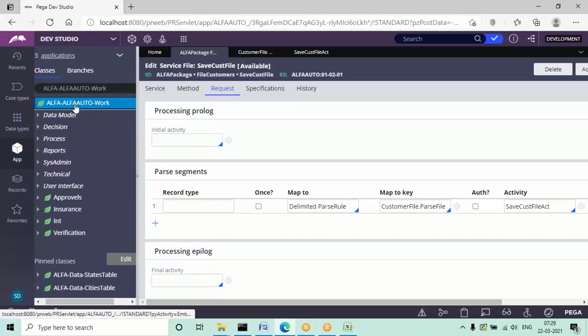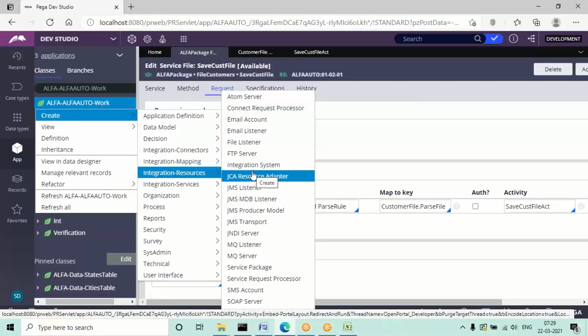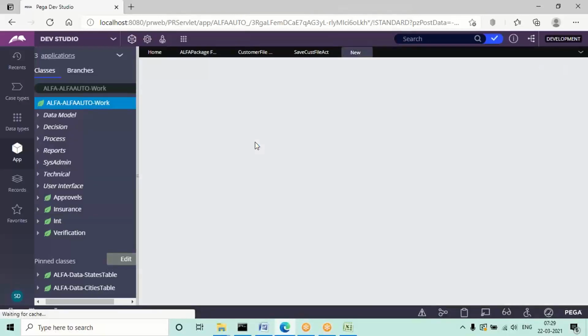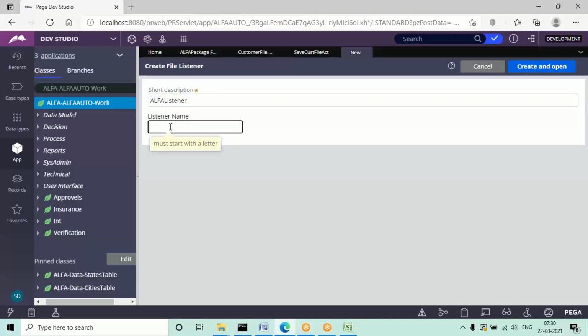Go to integration resources and select this option file listener. Give a name and click on open.